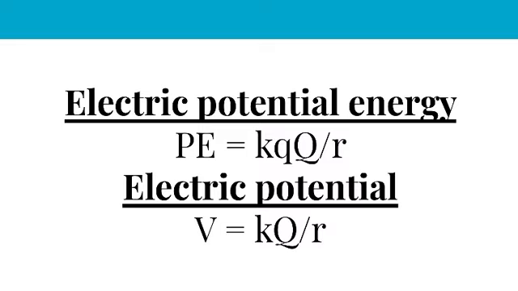Electric potential is a measure of potential energy per unit charge. If you know the potential at a point and you place a charge at that point, the potential energy associated with the charge in that potential is simply the charge multiplied by the potential. Electric potential, like potential energy, is a scalar, not a vector. The connection between potential and potential energy is V = PE/Q.